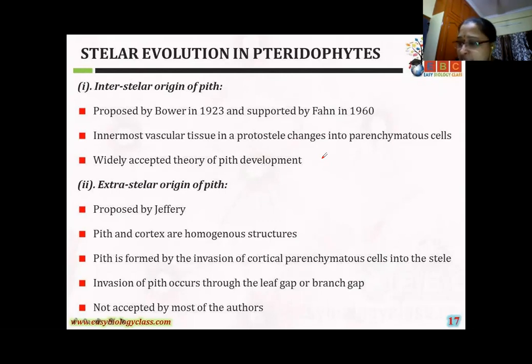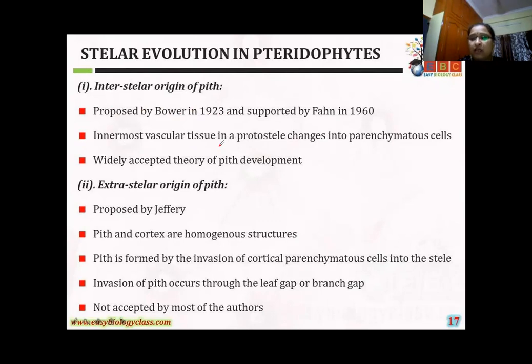Wagon in 1908 and Bauer in 1911. In some books, Bauer 1923 is given. I don't know which one is correct, but if you take the Telugu Academy book, you can read that only. According to this theory, intrastellar origin of pith, the pith has been developed. See, very important, girls.